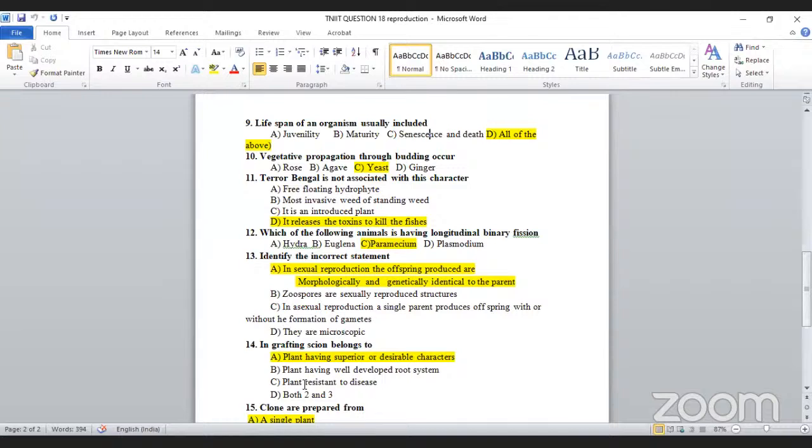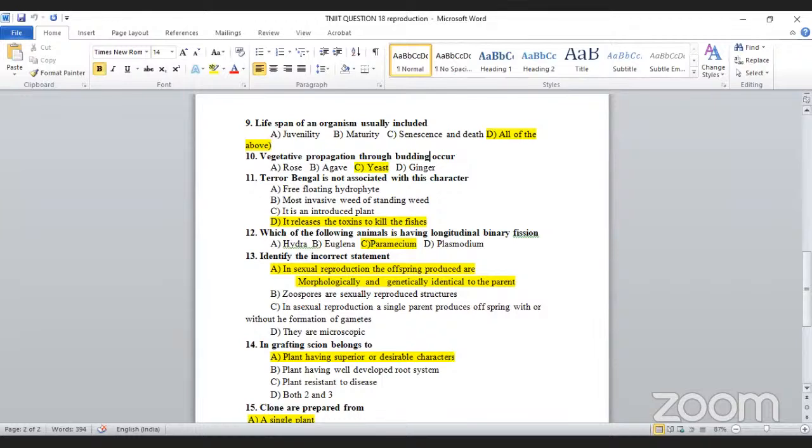Plant resistant to diseases. Which one? To diseases, isn't it? Or not? No. Both 2 and 3 are like that. The scion is not like that. Graft is the scion on the stock, that is the correct one. So a plant having superior and desirable character is the one we are going to select. That's why I have chosen this one.